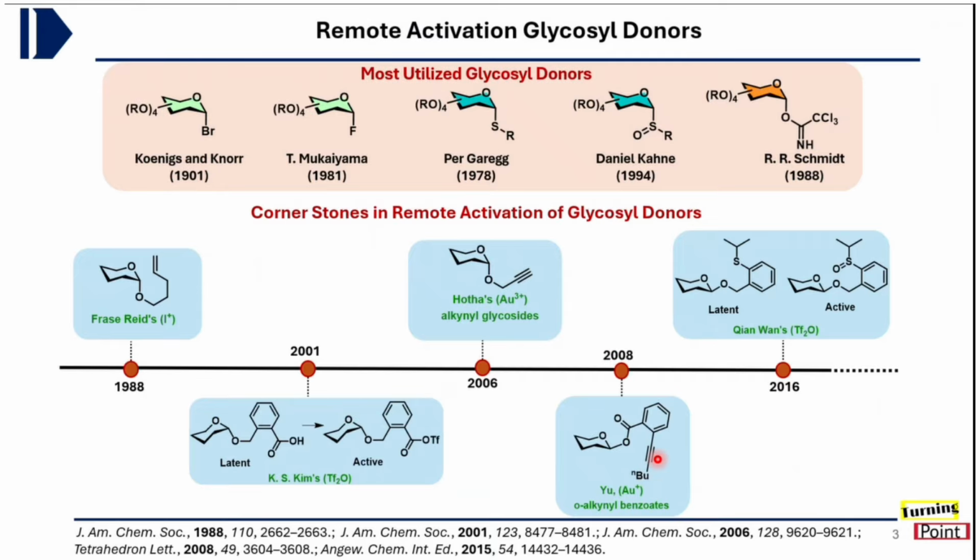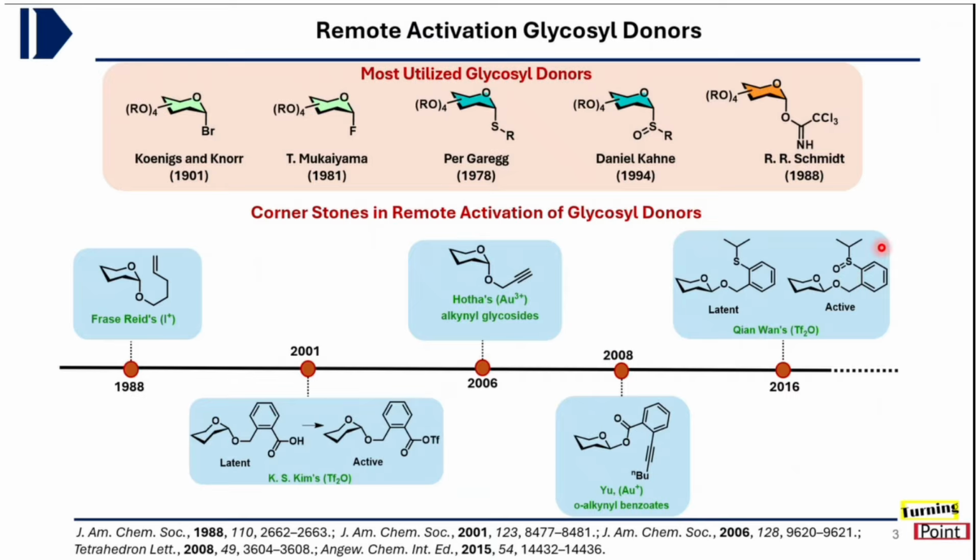And then in 2016, Quen Vance's group developed this sulfide donor, and again it can be activated from the remote position. At the same time, this K. S. Kim and Quen Vance donor can be used in a latent-active fashion also. This donor is the latent form of the glycosyl donor, and this is the active form, which can be activated in the presence of a promoter to form the various glycosides.